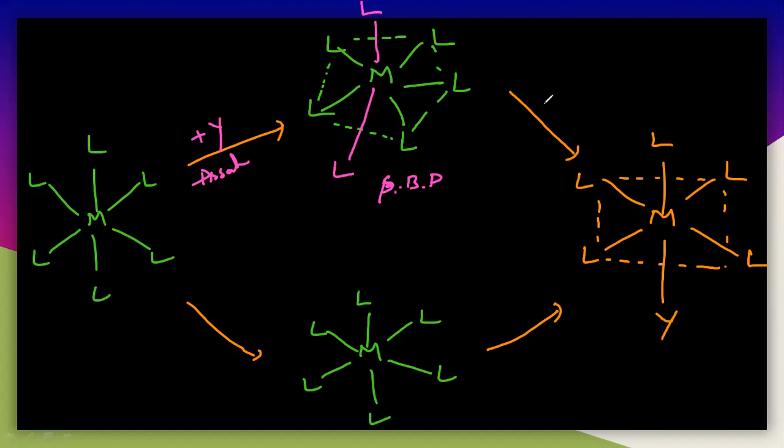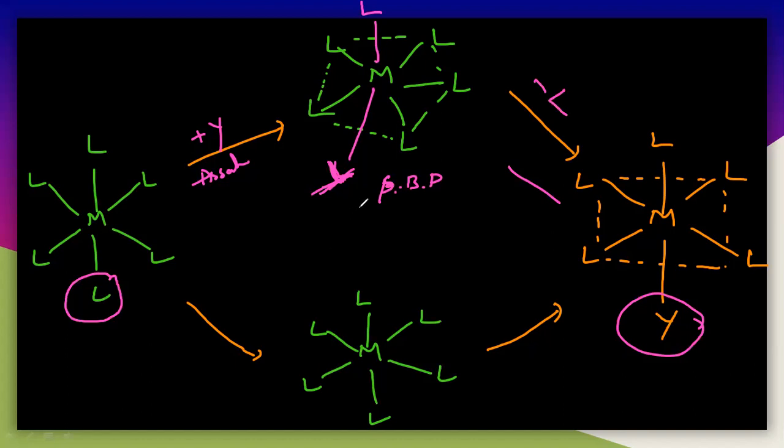And here, in this case, one dissociation will take place, and finally you will get the product with the replaced ligand, which is Y. Here L is replaced with Y. This is not L, this is actually Y, because association of Y is taking place here. So Y is nothing but the incoming ligand. So the incoming ligand occupies this place here. Then the dissociation of L will take place, and finally you will get the product here.